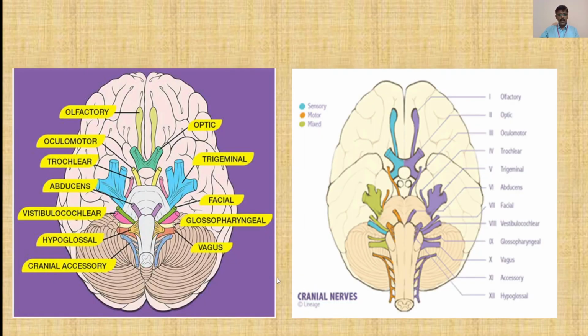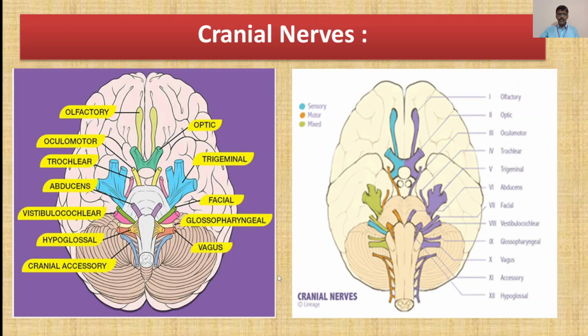Then moving forward, now these diagrams show the origination of the cranial nerves. On this diagram where I am showing the cursor, this is the olfactory region and this is the olfactory nerve.